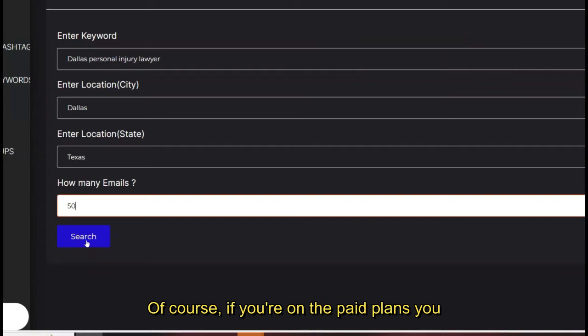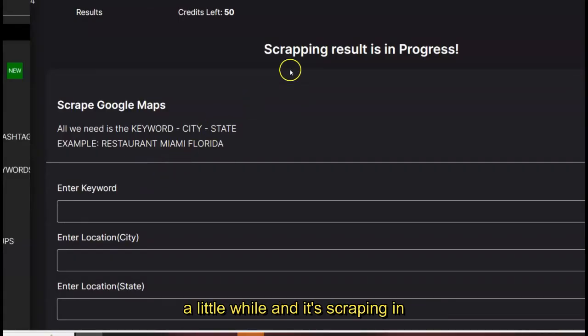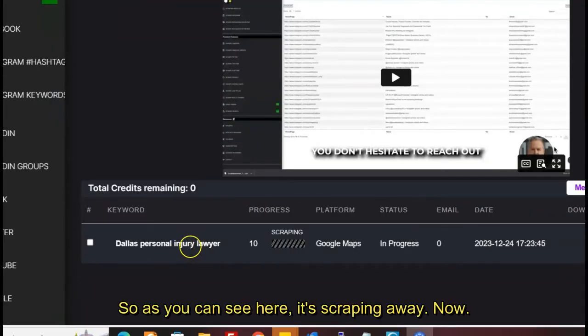Now, of course, if you're on the paid plans, you can do a lot more, and I'll show you the different plans on this. But this is truly incredible here. So I'm going to do a search here. Now it's going to take a little while, and it's scraping in progress. You wait a few minutes and come back. As you can see here, it's scraping away.